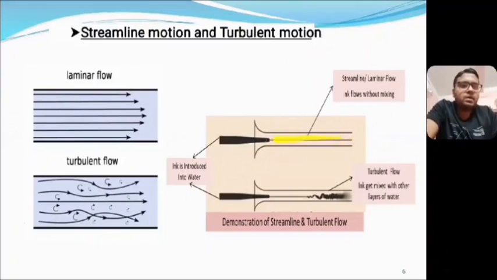Now in the previous slide, I have another picture where there is a transparent pipe within which water is flowing, and within this transparent pipe we have another dark tube within which ink is flowing. Now if we regulate the velocity of the water, if we keep the velocity low and inject the ink, then we see that the ink doesn't mix with the water. That means the motion is streamline motion. But if we increase the velocity of the water, then we see that the ink is mixed with the water. This motion is turbulent motion. So in streamline motion, ink and water do not mix, but in case of turbulent motion, the ink and water get mixed.